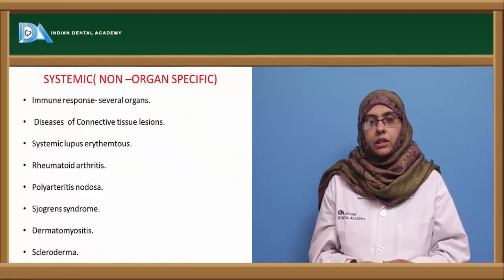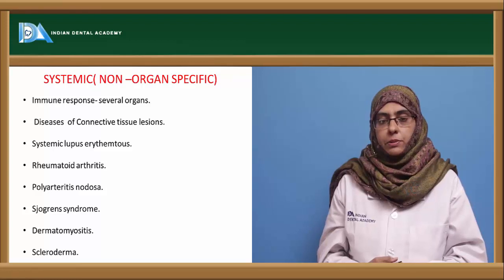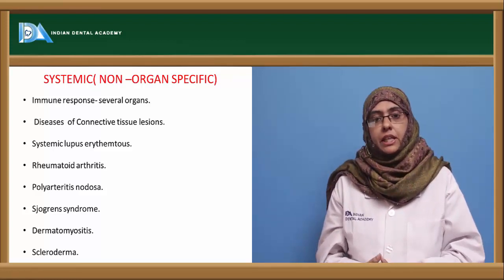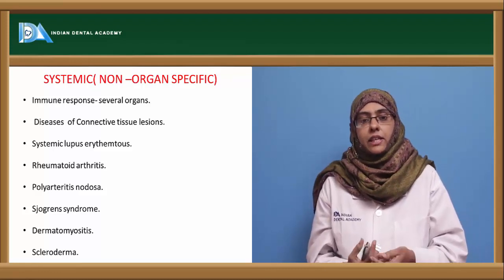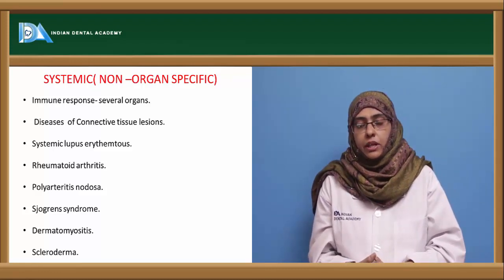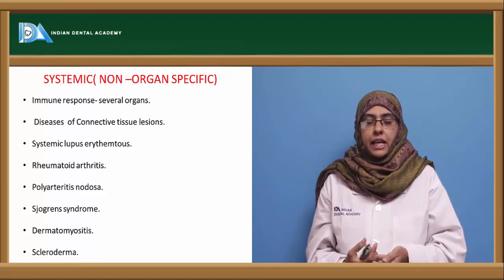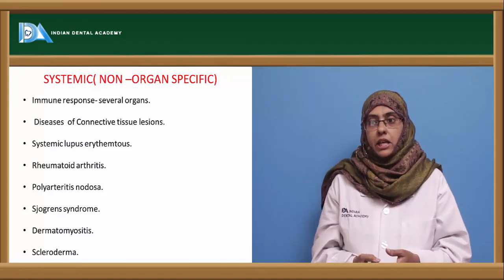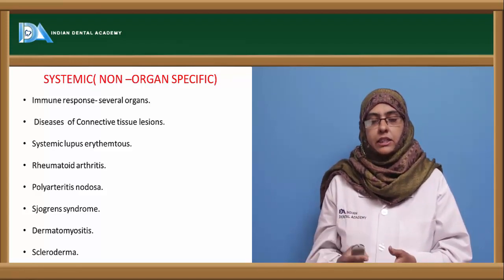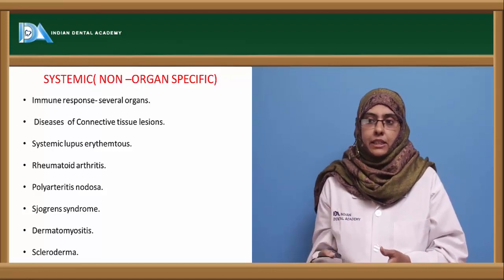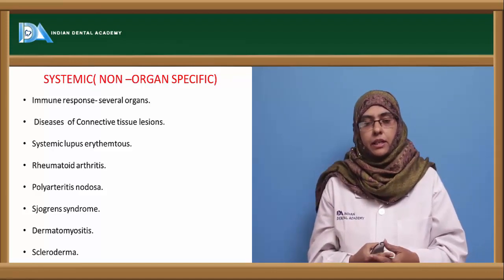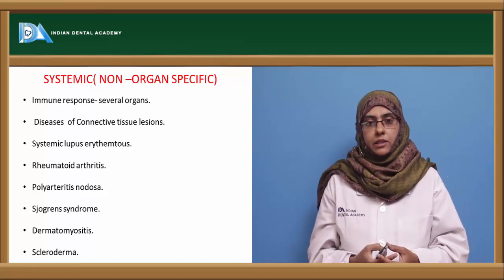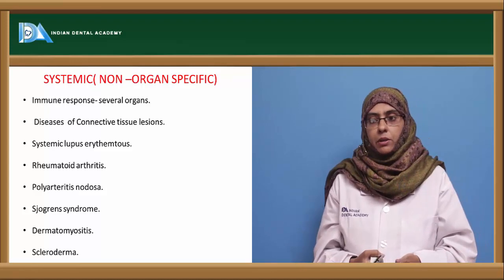Now coming to the systemic or non-organ specific autoimmune disorders. Here an immune response can be generated against the self-antigens that are distributed throughout the whole body, and the immune response can interact with a variety of self-antigens and cause systemic diseases. It is said to be a disease of connective tissue lesion. The best examples that can be studied are systemic lupus erythematosus, rheumatoid arthritis, polyarteritis nodosa, Sjögren syndrome, dermatomyositis and scleroderma.